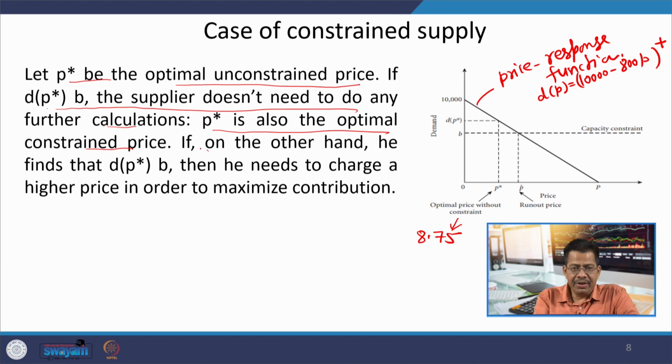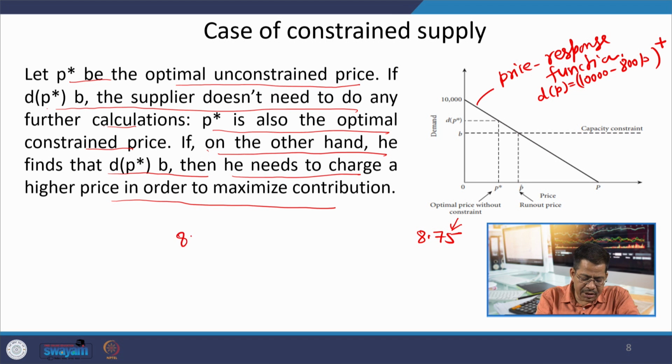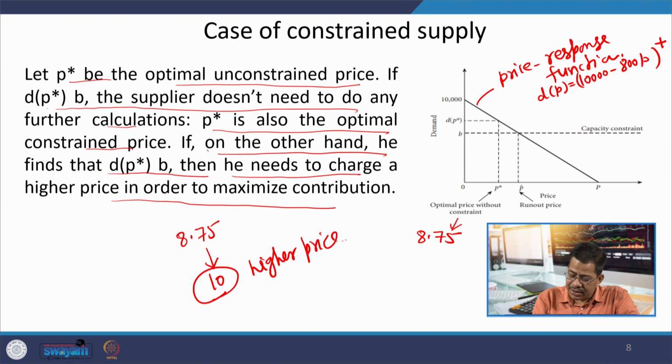But as we just discussed, if on the other hand the demand at P star exceeds the supply, then he needs to charge a higher price in order to maximize his contribution. So, we discussed that he should charge from 8.75 to 10, that is the higher price, and this higher price on the x axis is this P cap.